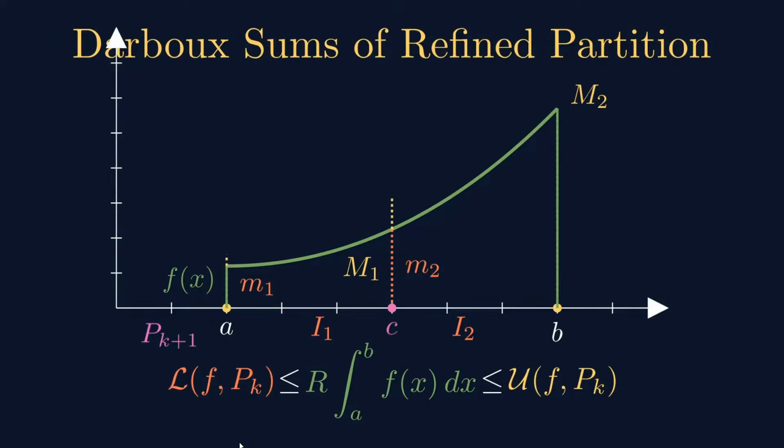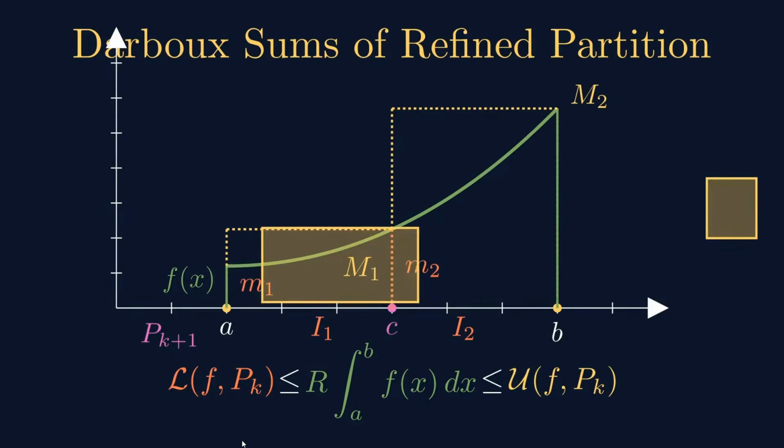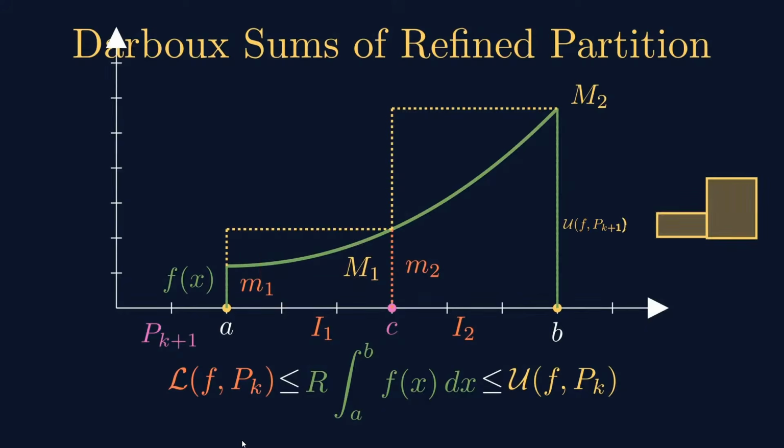Now let us find out the upper double sum. The upper double sum is the sum of the two rectangles bounded by the yellow dotted line. The yellow shaded region is the upper double sum for the defined partition Pk+1, and it is precisely the area of the smaller rectangle, that is capital M1 times c minus a, plus capital M2 times b minus c, compared to the area of the bigger rectangle. So this represents the upper double sum of the refined partition Pk+1.